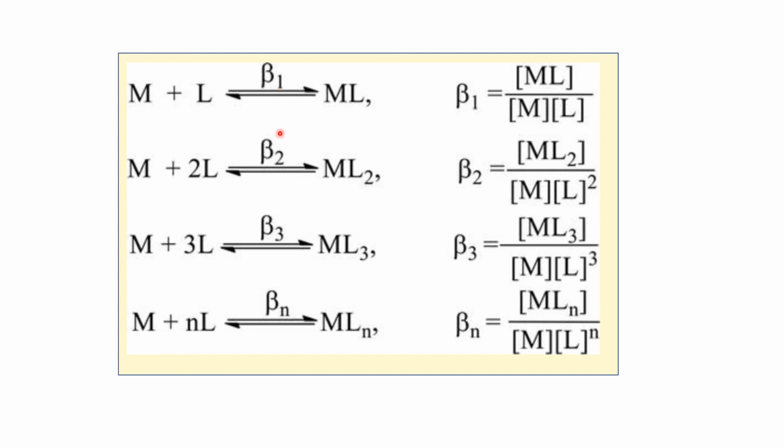Beta 1, beta 2, beta 3, etc., beta n are the equilibrium constants called overall formation constants.